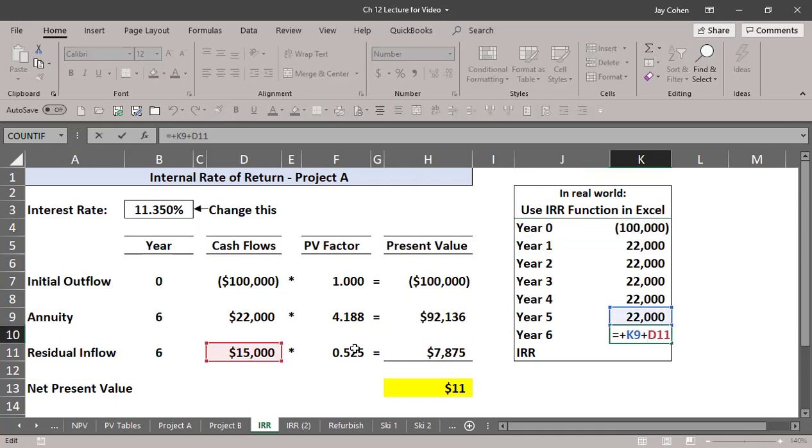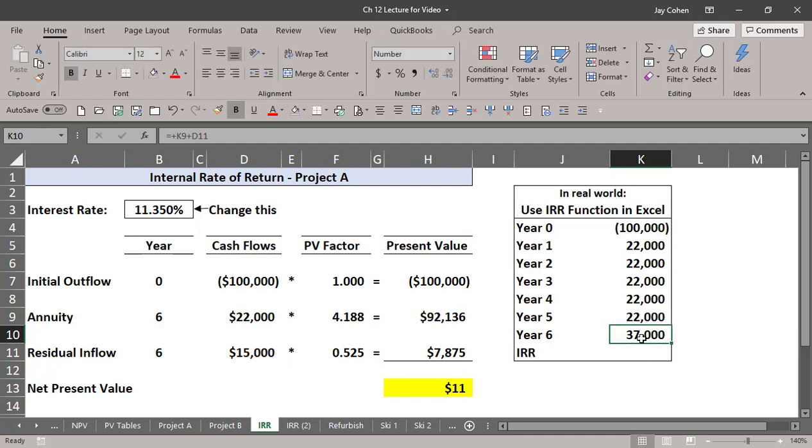And in year 6, you have to add together both the annuity, the 22 plus the 15, because you've got two things happening in year 6, and you can't put them on two different rows. Excel doesn't understand two different rows. It'll think it's year 6 and year 7. It doesn't understand you're combining two things for year 6. So it's just year 0 and forward.